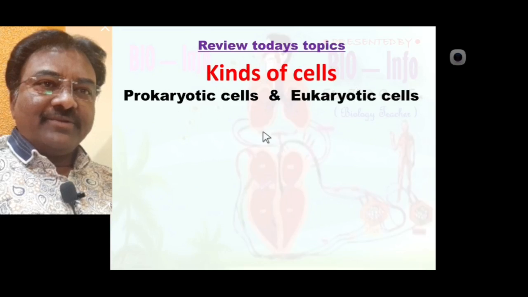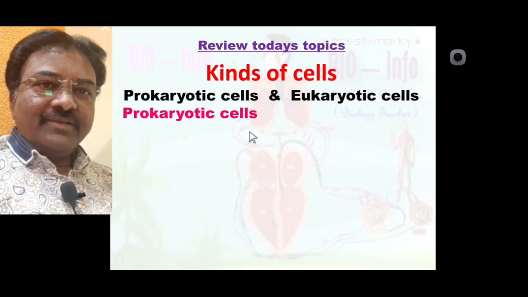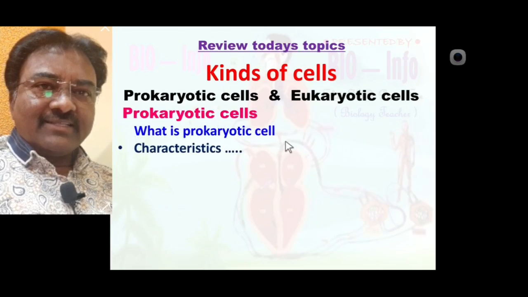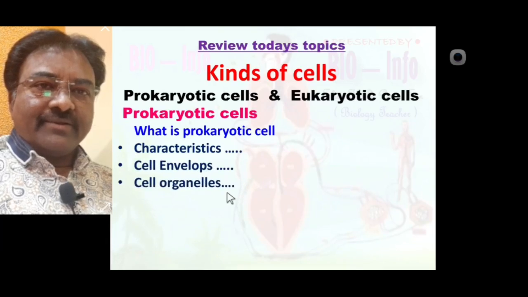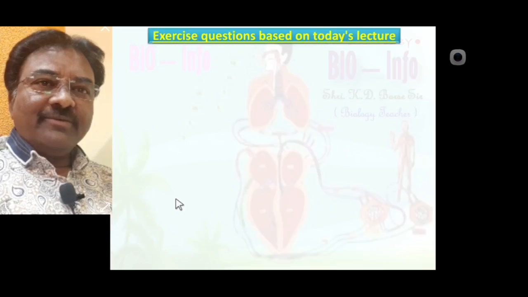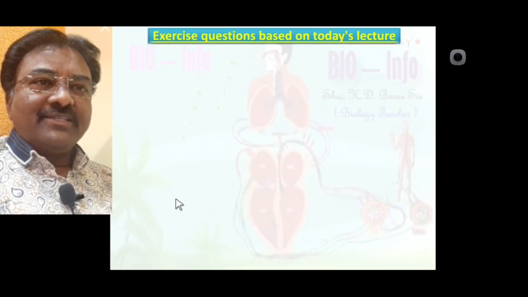We learned in detail what a prokaryotic cell is, its characteristics, its envelopes, and its different cell organelles. On the basis of today's lecture, some exercise questions are noted here.